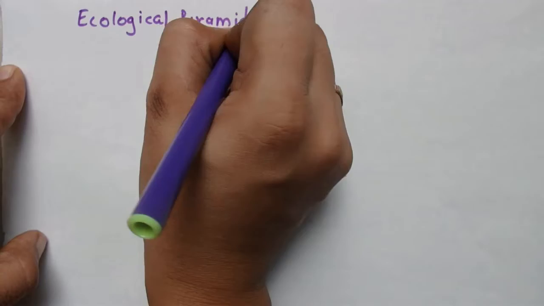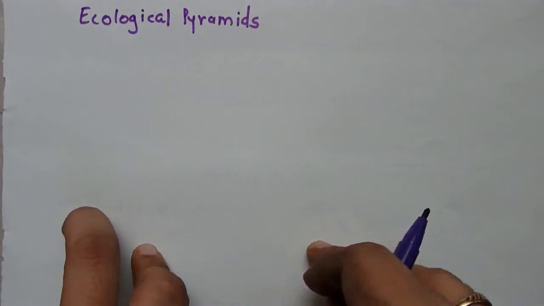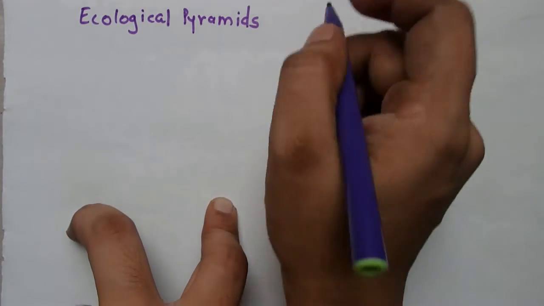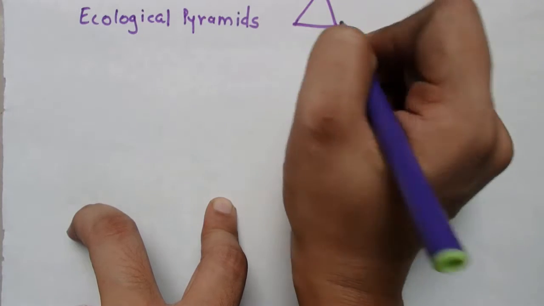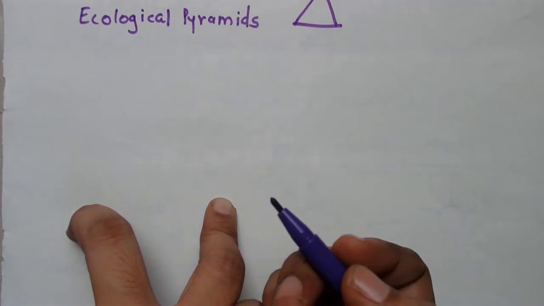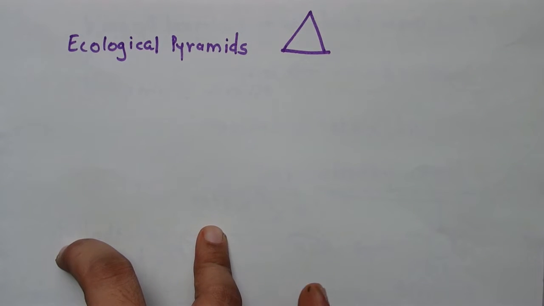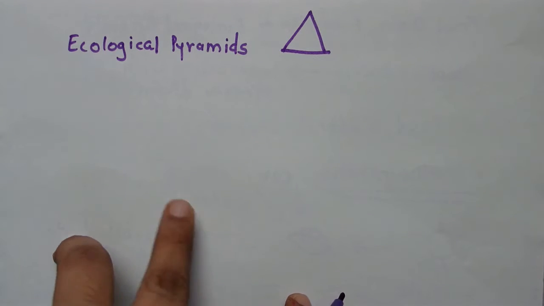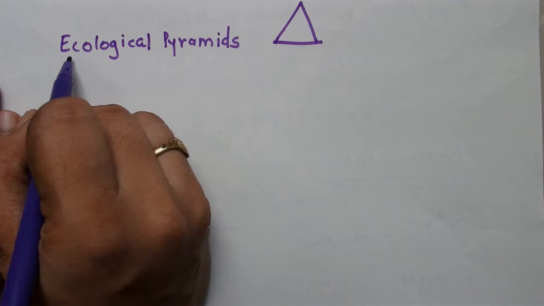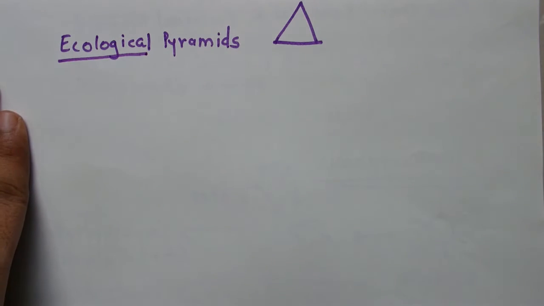Ecological pyramids. Do you know what is pyramid? Pyramid is always triangular in shape. Base is always broad and tip is always narrow. Now we are learning ecological pyramids.